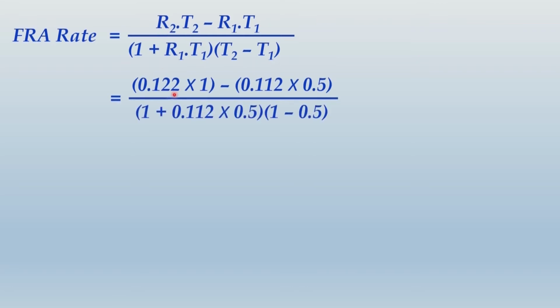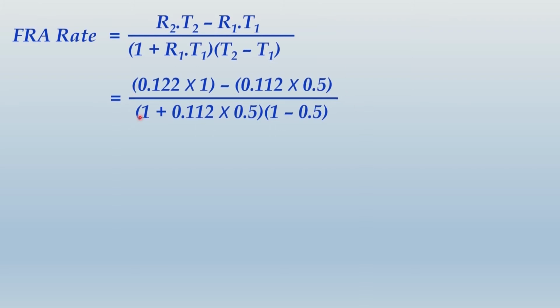R2 12.2% written as 0.122, T2 1 year written simply as 1, minus sign, and then within brackets R1 into T1. R1 was 11.2% expressed as 0.112, T1 is half year, that is 0.5.